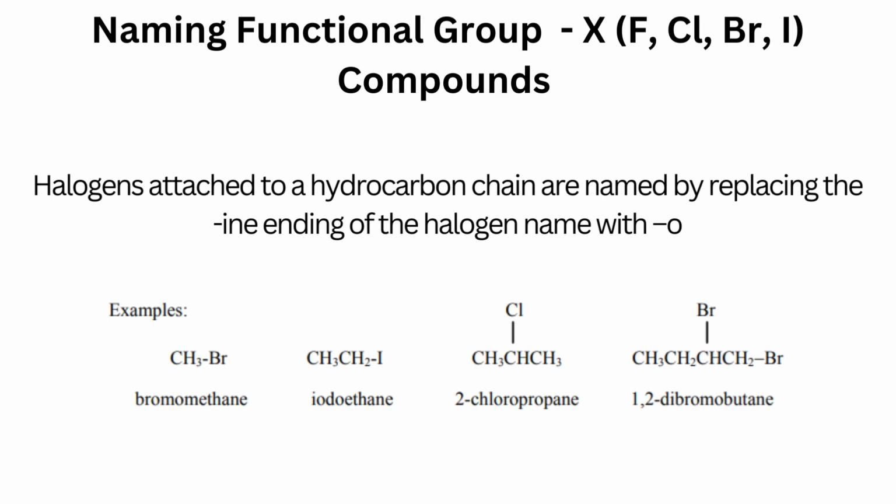Naming functional group X. X is fluorine, chlorine, bromine, or iodine. Halogens attached to a hydrocarbon chain are named by replacing the -ine ending of the halogen name with -o. Example: bromomethane, iodoethane, 2-chloropropane, 1,2-dibromobutane.